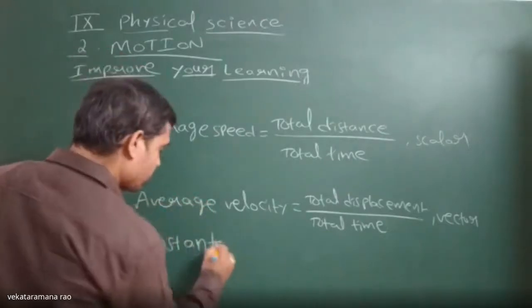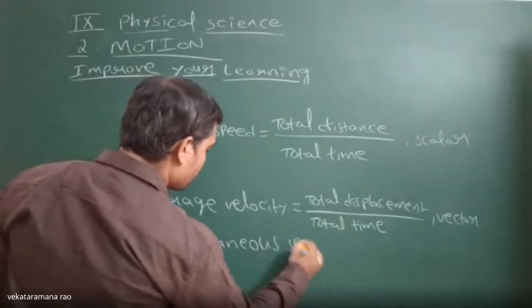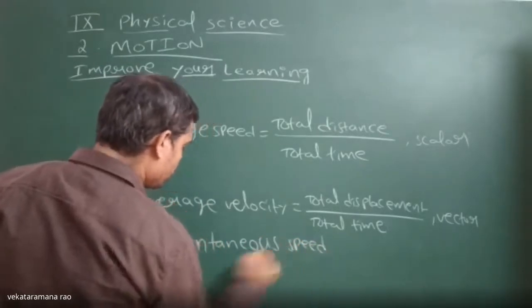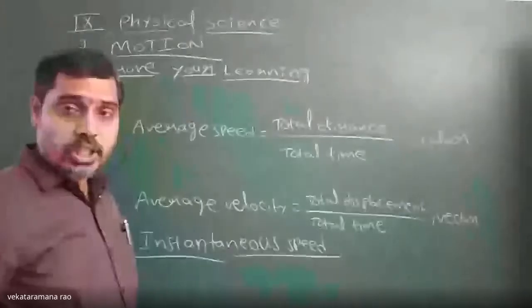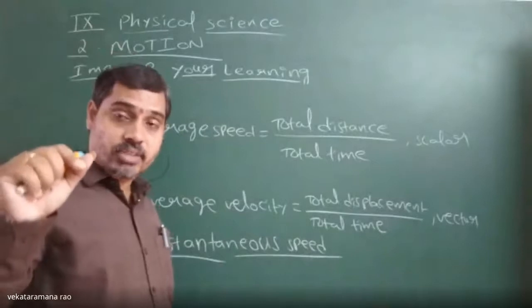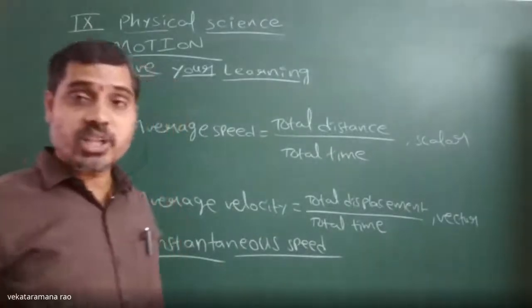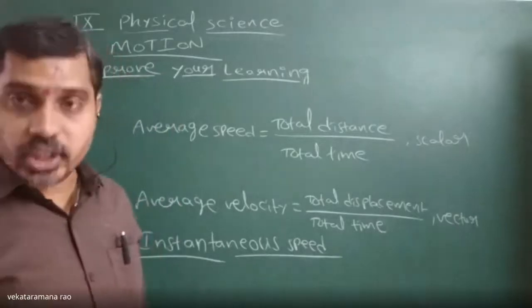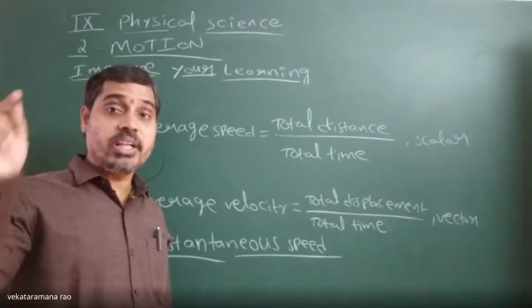Instantaneous speed means the distance traveled by a body at that instant of time, at that fraction of a second. The traffic police will fine you by seeing your vehicle's instantaneous speed.